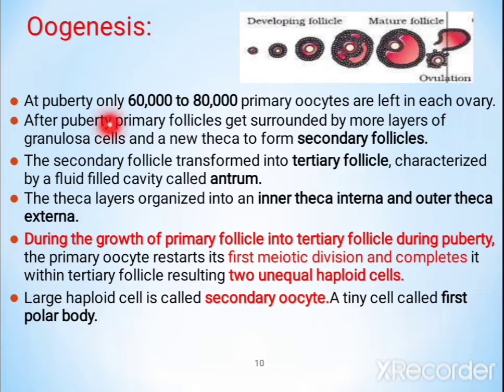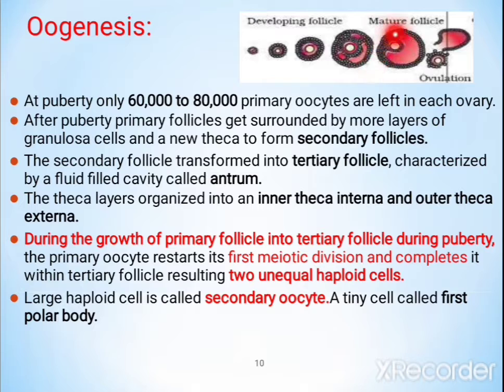At puberty, 60,000 to 80,000 primary oocytes are left in each ovary. After puberty, the primary follicle undergoes maturation. It gets surrounded by more layers of granulosa cells and a new theca to form the secondary follicle. Can you see, slowly it is increasing in size. Then later it becomes a tertiary follicle, and the mature one is called the Graafian follicle.